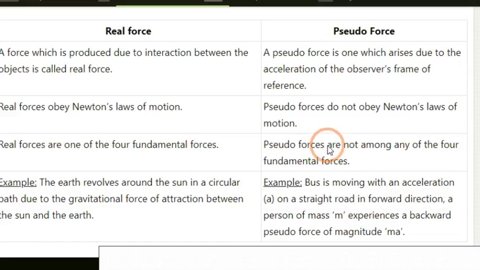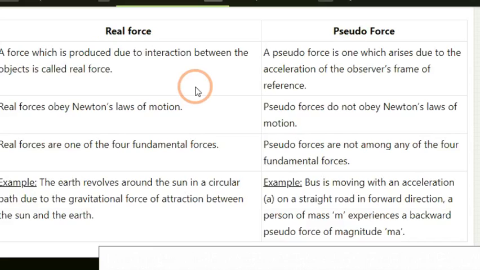But there are a few forces which we just feel but cannot calculate. They are fake, non-real forces called pseudo forces. So let's move towards the difference between them. A real force is the force produced due to interaction between objects.